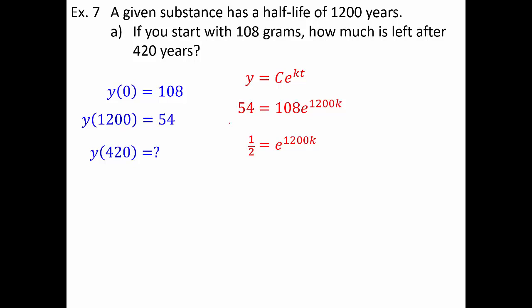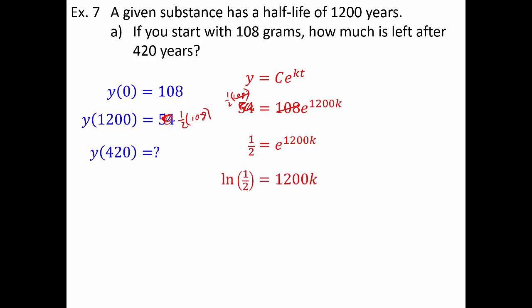One of the things I sometimes like to do on these half-life problems is instead of writing 54 at all, I'm just going to write 1/2 of whatever the C value was, so that when I plug in 1/2 of 108, and I go to divide by 108, the 108 cancels out and I'm just left with 1/2. That way I never actually have to calculate what half of 108 happens to be. When it's easy, great, but when it's not so easy, maybe it's nicer to write it like that.